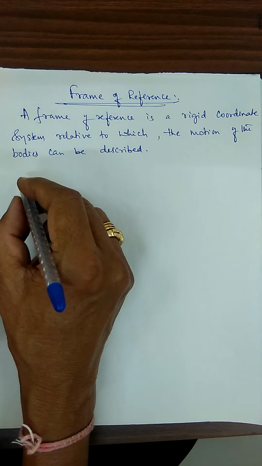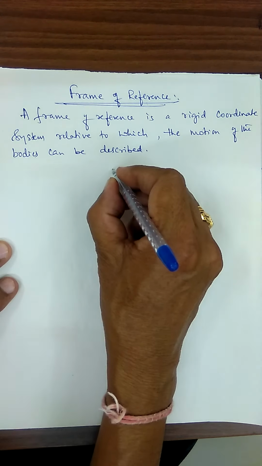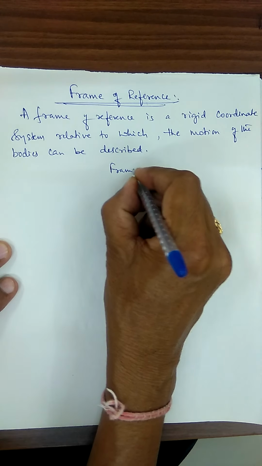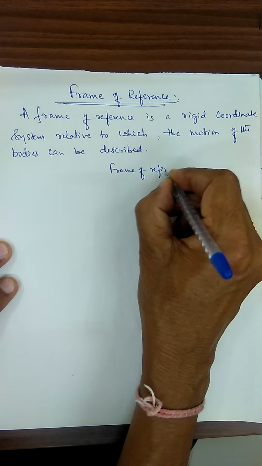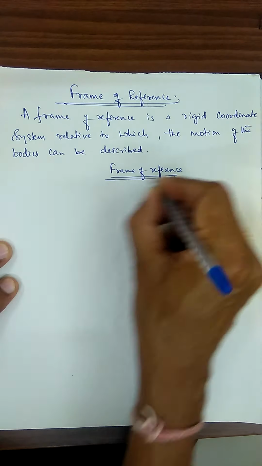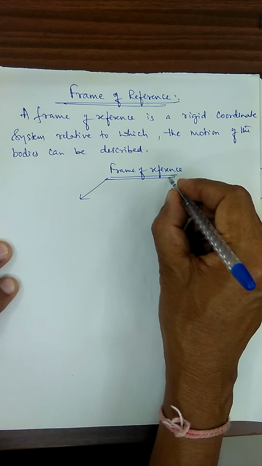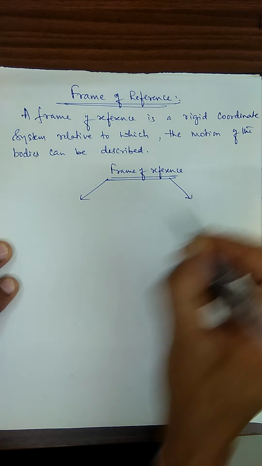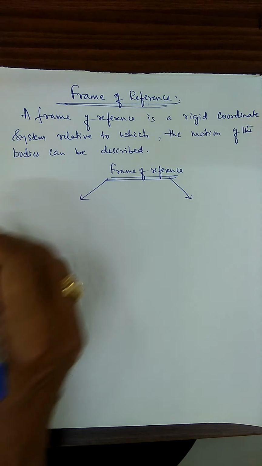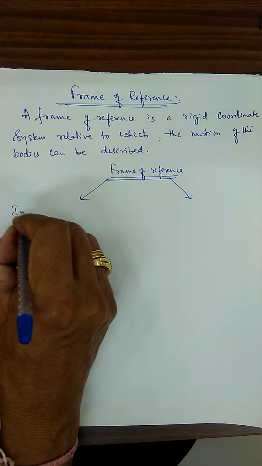Okay, now let me consider the frame of reference here. There are two varieties of frames of reference. One is the inertial frame of reference.